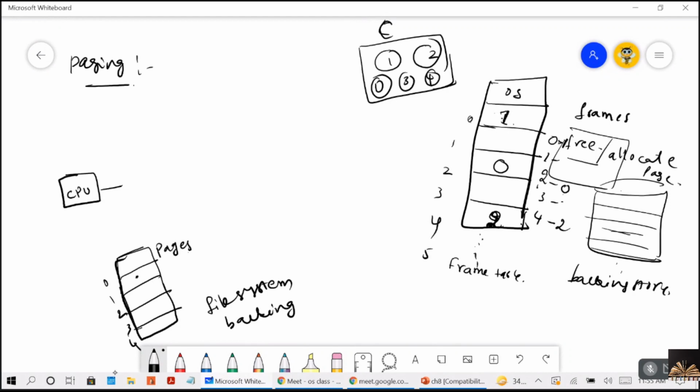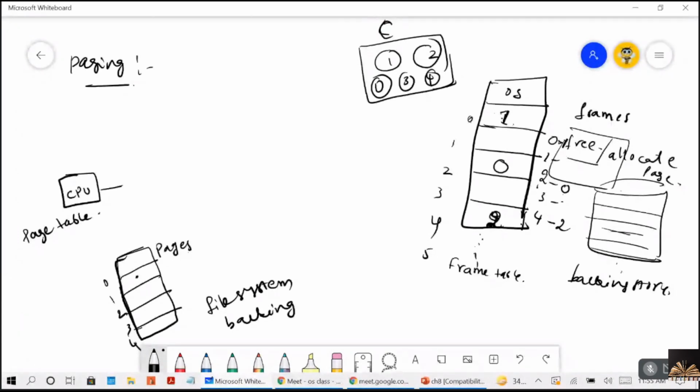Now each process has its own page table. When a process is loaded into main memory, the corresponding page table is active in the system and all other page tables are inactive.